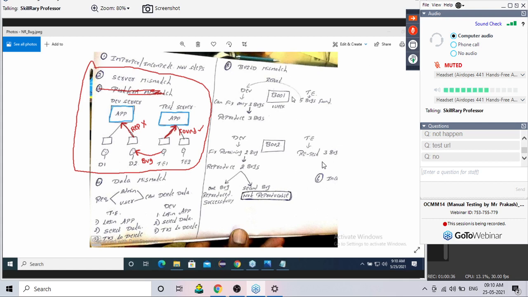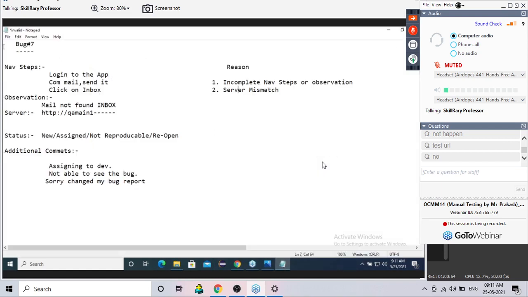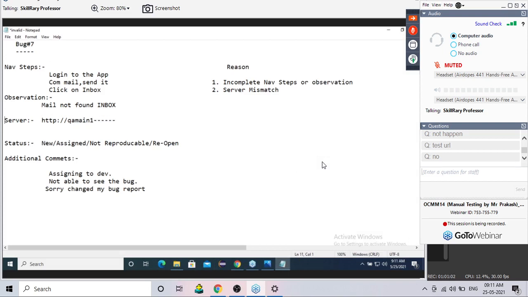Now let me go to the next. What is the solution? We have also seen, right? The solution is to mention that server where you have done the testing. That is nothing but your solution. Now the third one. Now let me open the notepad. Now you see this, guys. My bug number 7. Navigation steps have been written, observation I have written, server also I have written.